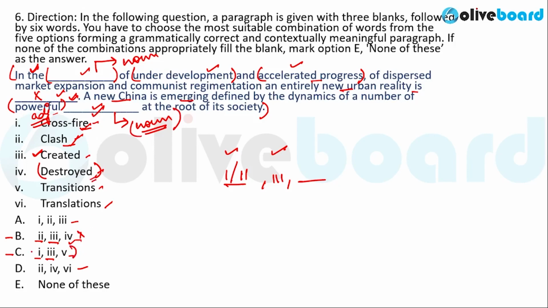This leaves us with option C. Let us see whether fifth fits in or not. So, powerful transitions at the root of its society. This fifth fits in the blank and satisfies the grammatical condition. Hence, option C here is the correct answer. So, you see that we arrived at the correct answer via rules of grammar. Make sure that you have learnt and revised the rules of grammar in order to attempt these questions.